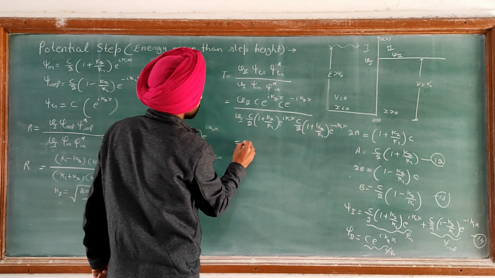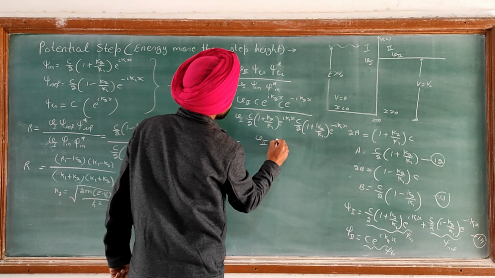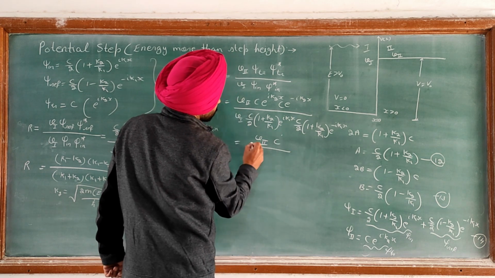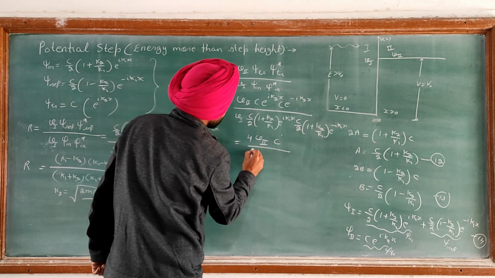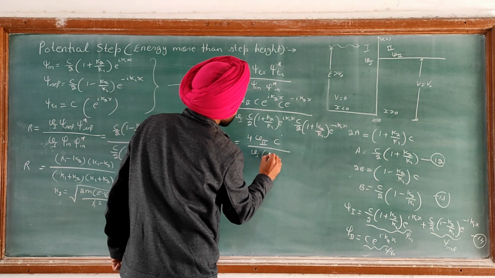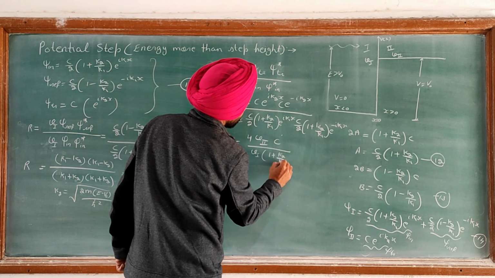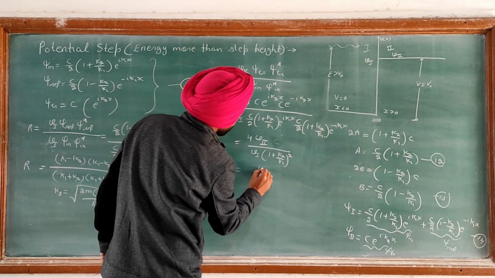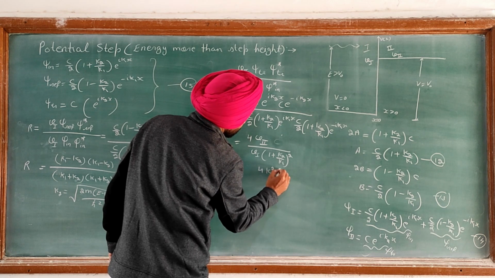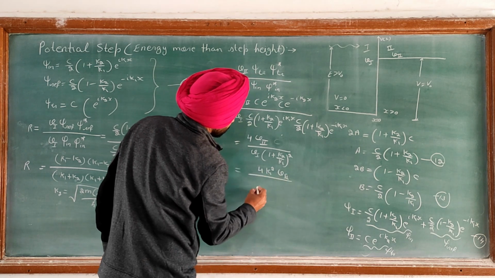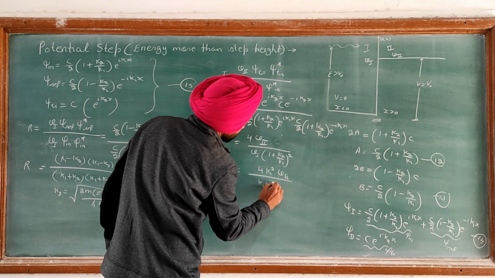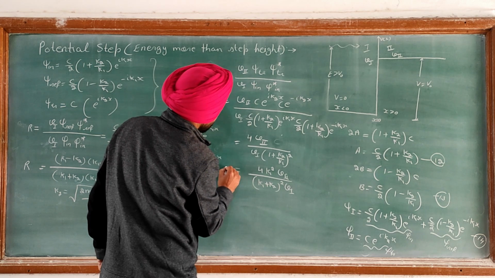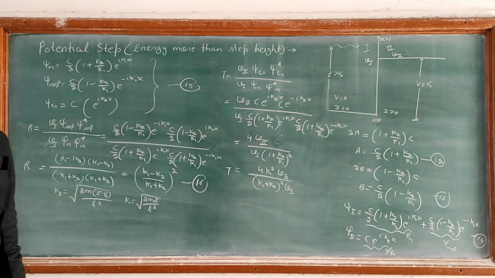So after simplification it is V2 C square, C is cancelled with C, 2 times 2 is 4, upon V1, and this is 1 plus k2 upon k1 whole square. When we simplify it we will get 4 k1 square V2 upon k1 plus k2 whole square into V1. So this is the transmission coefficient T.